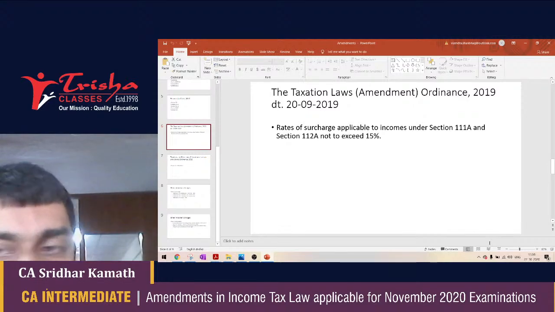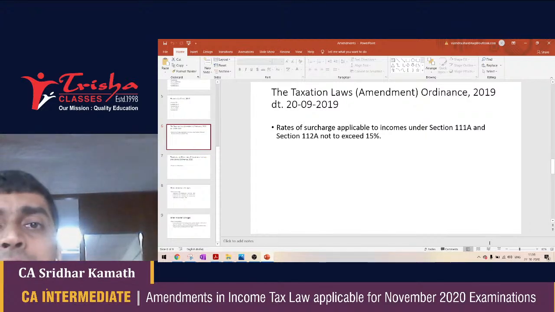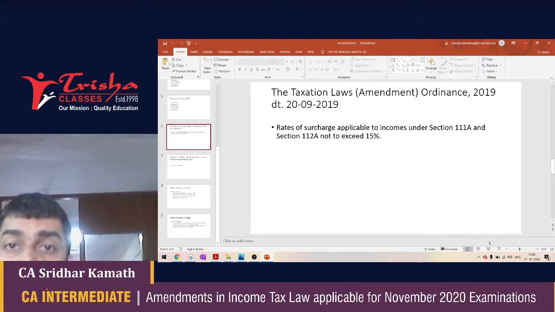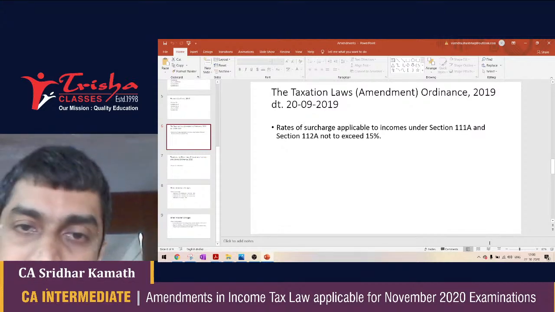What is section 112A? The same capital gains, but this time long-term capital gains. We are again talking about equity shares listed in a recognized stock exchange, units of an equity-oriented fund, or units of a business trust. If it is short-term capital gain, taxable at 15% under 111A. If it is long-term capital gain, taxable at 10% over and above rupees 1 lakh as long-term capital gains.